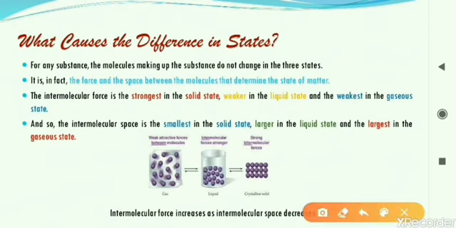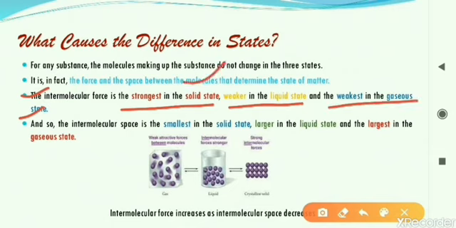Here we have the important trend. Dear students, you will remember this trend. This is important. The intermolecular force is strongest in the solid state, weaker in the liquid state, and weakest in the gaseous state. Maximum force is in solids, and minimum force of attraction is between the molecules of gases.